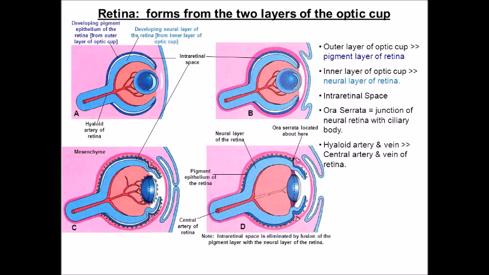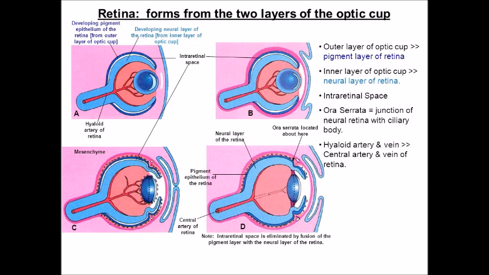At about 6 weeks, the cells in the posterior aspect of the inner layer of the optic cup undergo a more complicated process. The cells immediately adjacent to the intraretinal space begin to differentiate into photoreceptors, that is rods and cones. The next layer of cells will become the Müller supporting cells and the bipolar neurons. The innermost superficial layer will develop into axons of ganglion cells, which will make up the optic nerve. The ganglion cell fibers gradually fill the lumen of the optic stalk as it becomes the optic nerve.